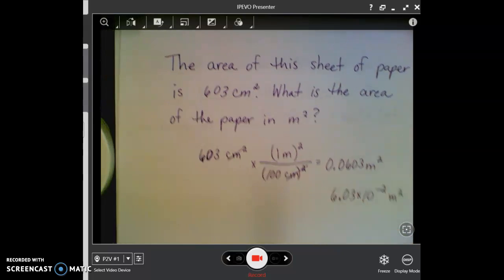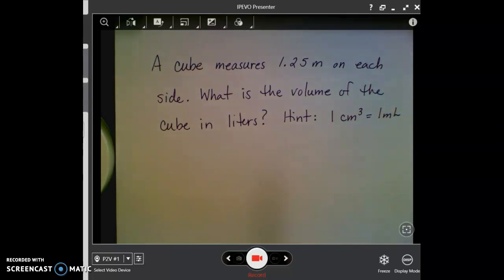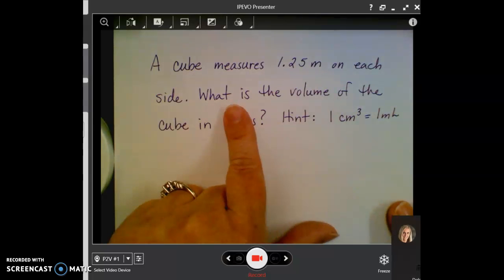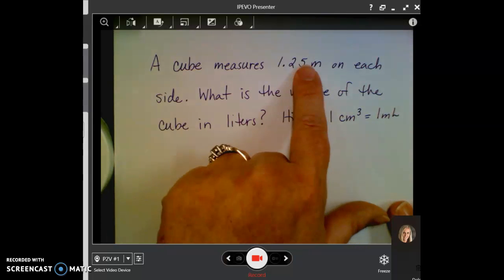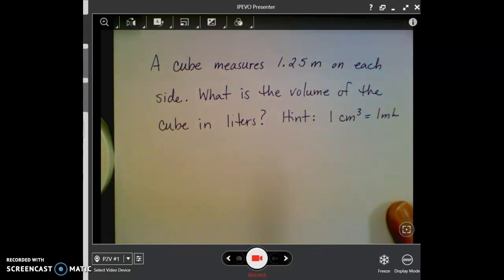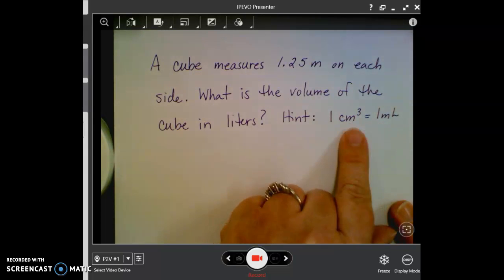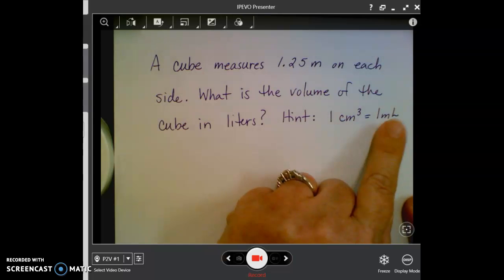practice problems. Now, another thing that you're going to run into is something like this, where I've got a unit here in meters. I can talk about volume, of course, in cubic meters, length times width times height. But there is a way to relate those linear units of meters and centimeters to our unit of liters.